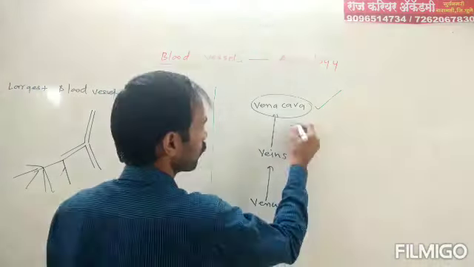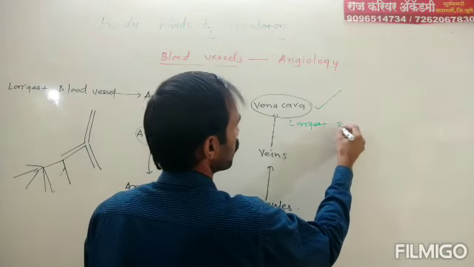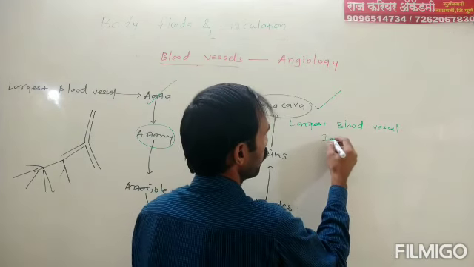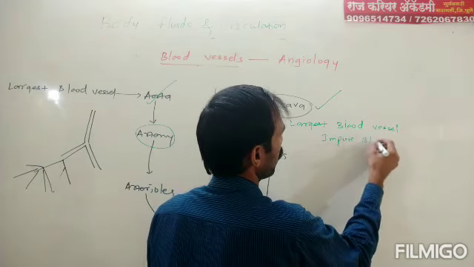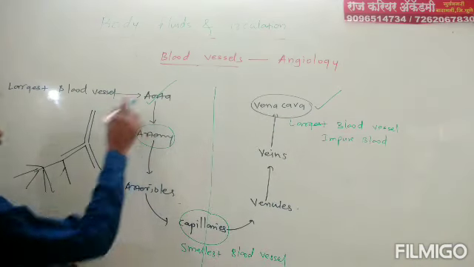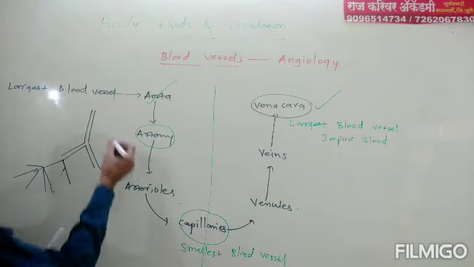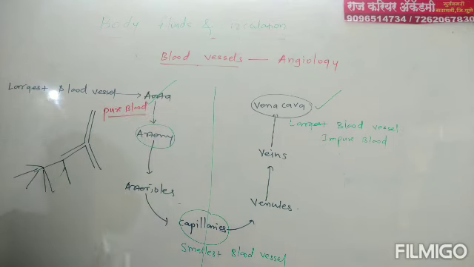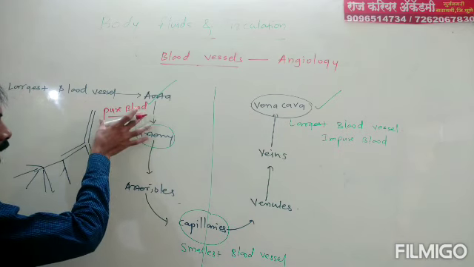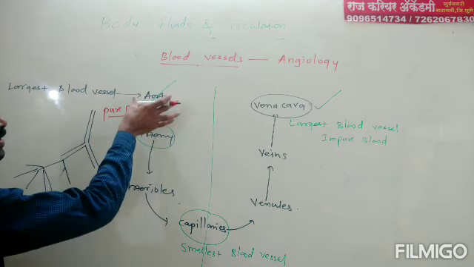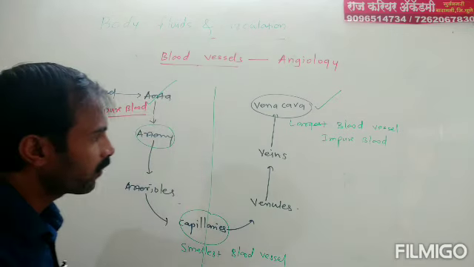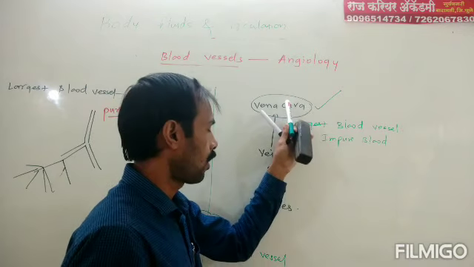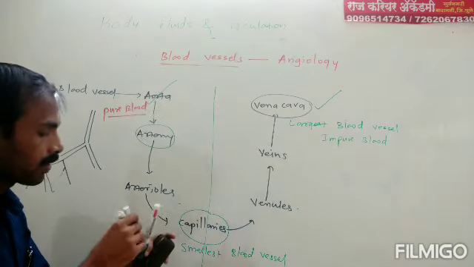Largest blood vessel which carries impure blood, and this carries pure blood and impure blood. The largest artery which carries pure blood is aorta, and the largest vein which carries impure blood is vena cava. All this about blood vessels.